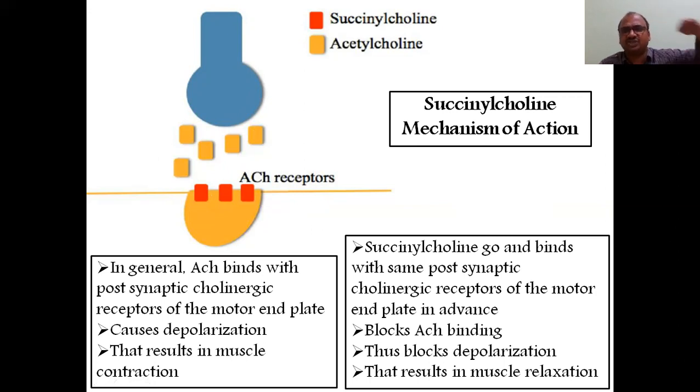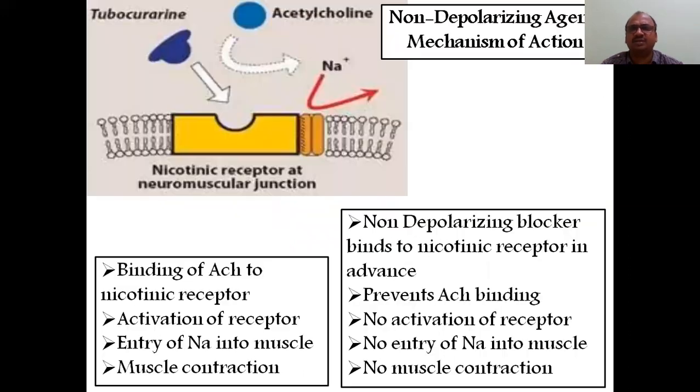Succinylcholine goes and binds with the acetylcholine receptor. See here, succinylcholine binds with the same site. This is called the postsynaptic cholinergic receptors of the motor end plate. So what happened? It will be blocked.